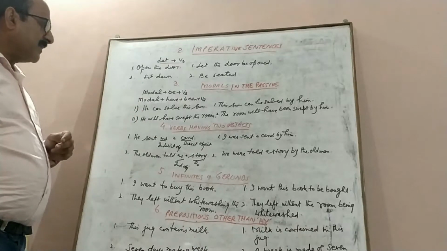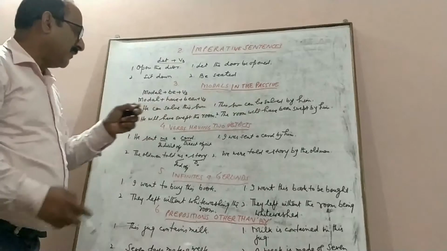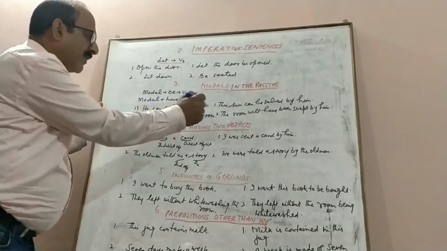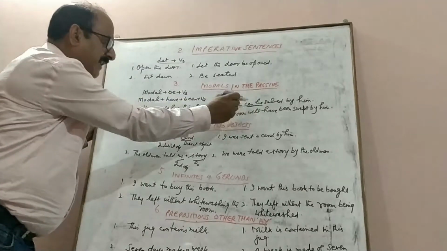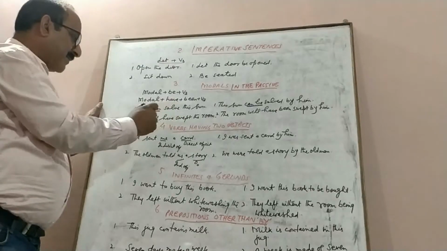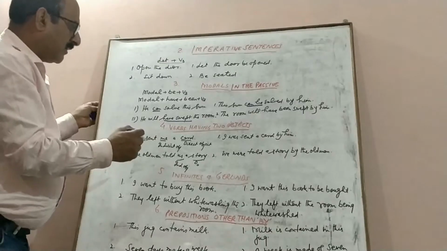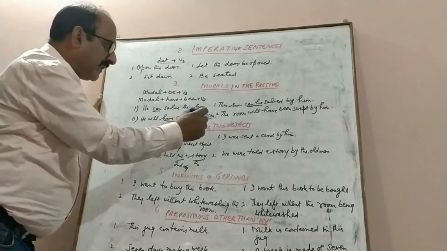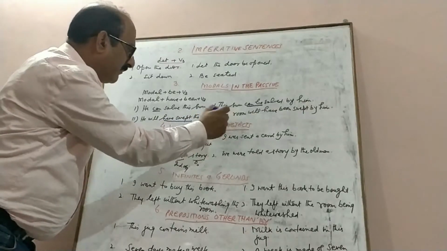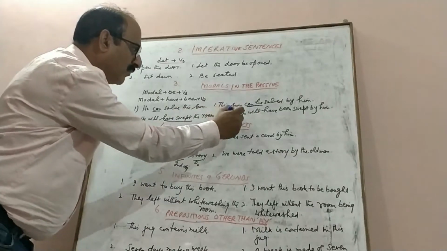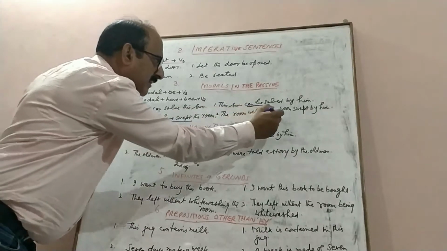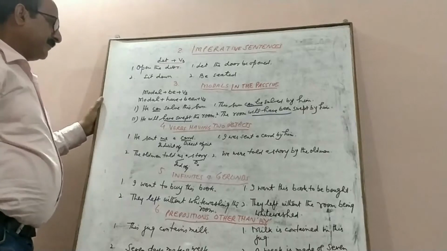He can solve this sum. This sum can be solved by him. Here can is the modal, it is followed by be. He will have swept the room. Here have swept is the perfect infinitive. It will be followed by been. The room will have been swept by him.